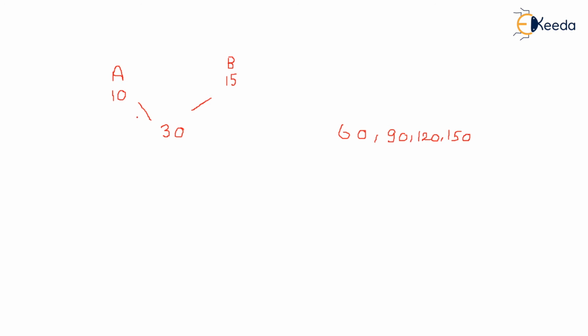So what that means: A can complete 30 pages in 10 days. It means A can write 30 pages in 10 days. B can write the same 30 pages in 15 days. Together, in how many days can they write these 30 pages?